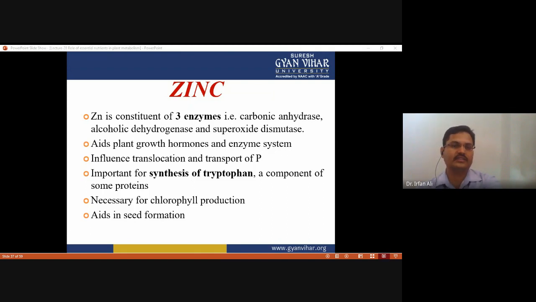Zinc helps in plant growth hormone as well as enzyme systems, and zinc influences translocation and transport of phosphorus in the plants. It is also important for synthesis of tryptophan, which is an amino acid required for protein synthesis during translation, and it is necessary for chlorophyll production and also helps in seed formation.